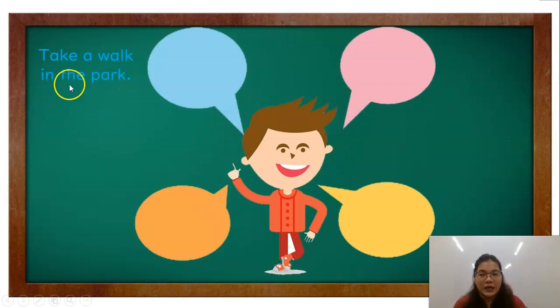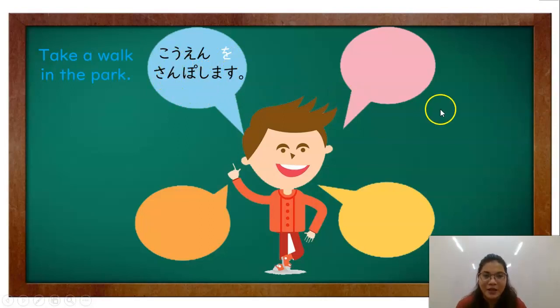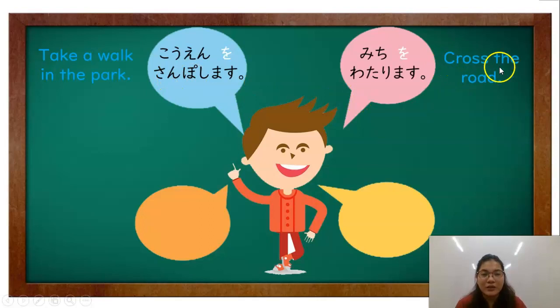Take a walk in the park. So the place here is the park. And the verb here is walk. So that would be koen o samposhimasu. Another. Cross the road. So our place here is road. Our verb here is cross, which is michi o watarimasu. Another, turn right at the intersection.